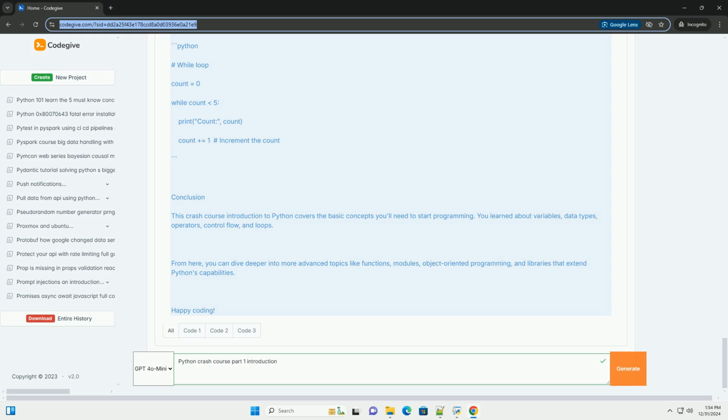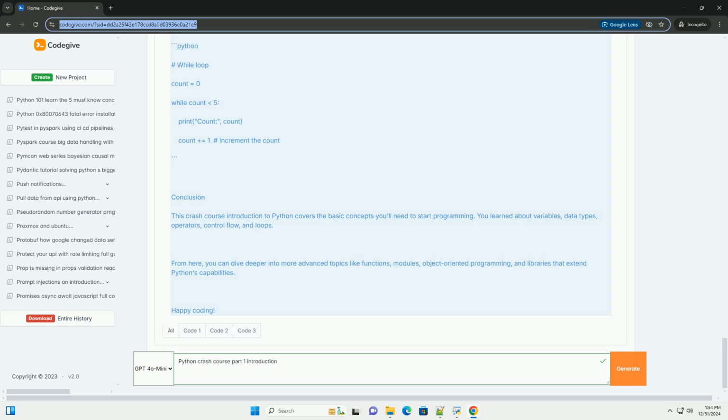4. Variables and data types. Variables in Python are used to store data. Python is dynamically typed, meaning you don't need to declare the variable type explicitly. Here are some common data types. Integers, int. Floating point numbers, float. Strings, str. Booleans, bool.